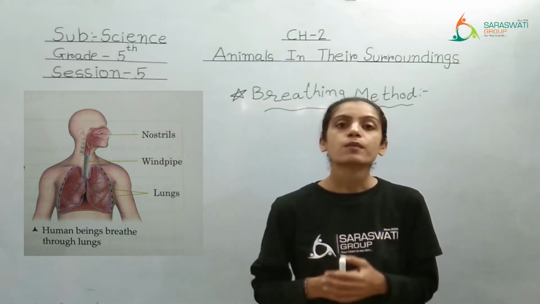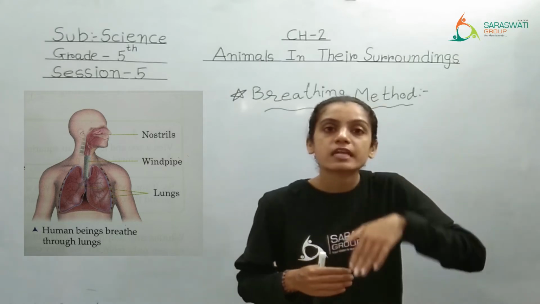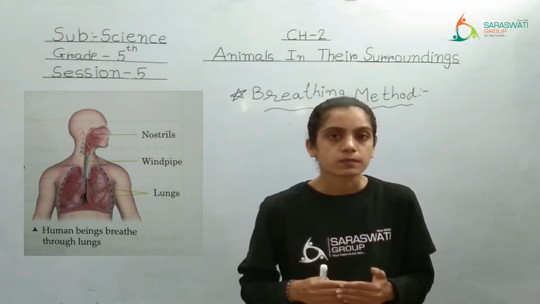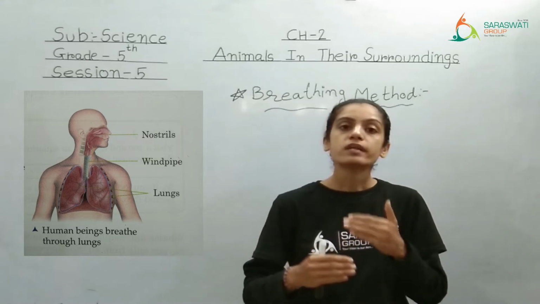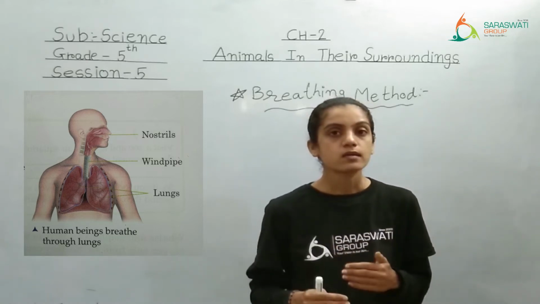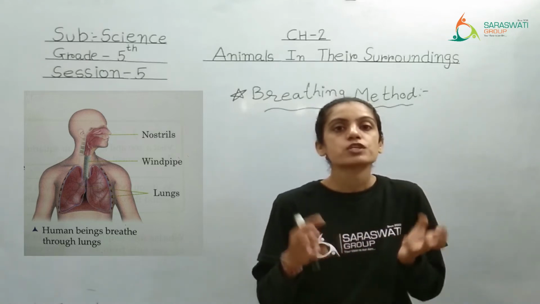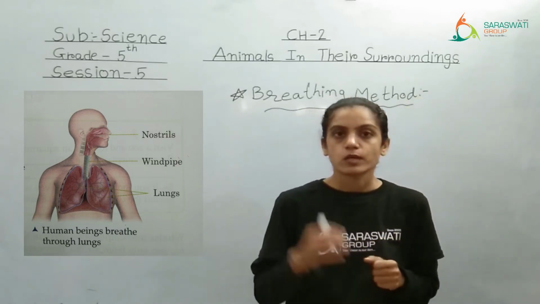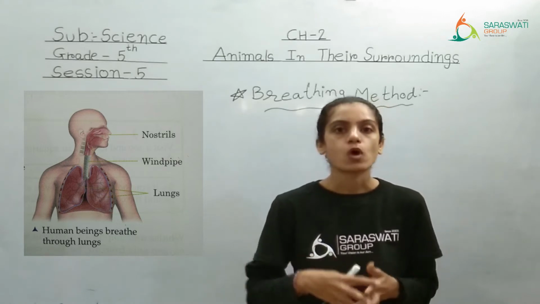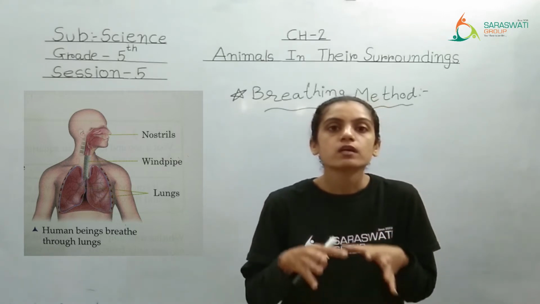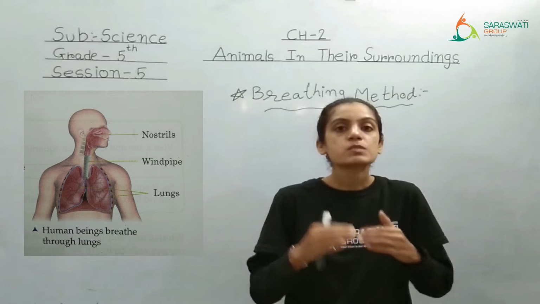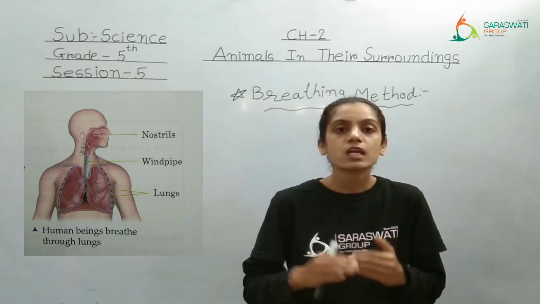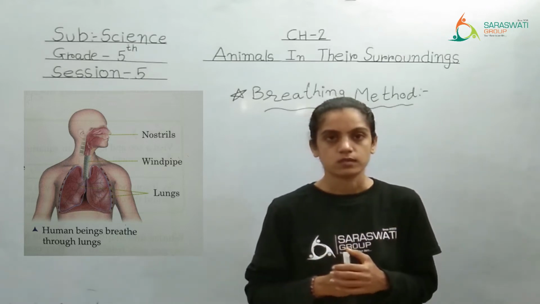And some of the aquatic animals live very deep in the water. So, how do they breathe? Yes, they do take oxygen, but they take the oxygen which is mixed in water. From the air, oxygen gets mixed in the water, and that dissolved oxygen, dissolved means mixed in water, will be taken by the aquatic animal.